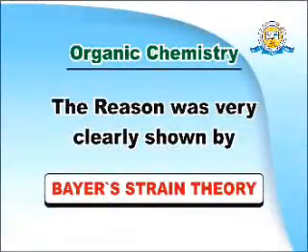The question lies: why is there this similarity, and what is the reason for it? The reason is given by Baeyer through his strain theory.